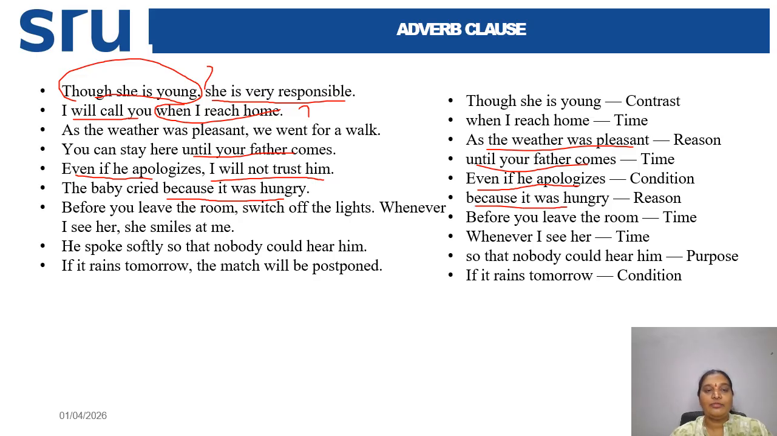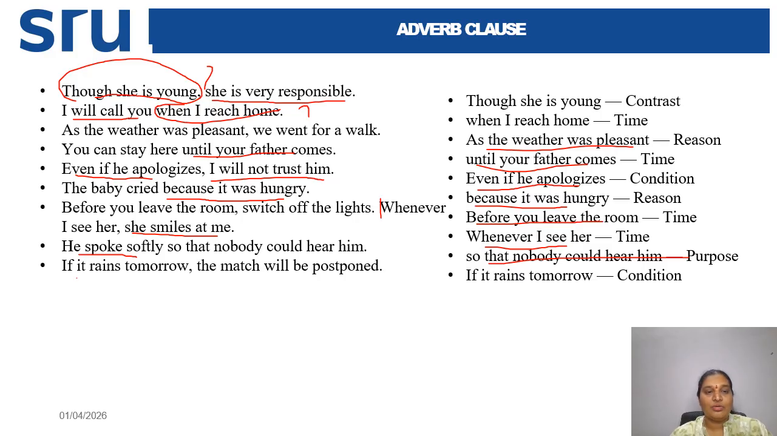And next one is "Before you leave the room, switch off the lights." So here, "before you leave the room". And next sentence is "Whenever I see her, she smiles at me." So "she smiles at me" is complete sense. But here, if you can see, "whenever I see her" is saying about time. And next one is "He spoke softly so that nobody could hear him." "So that nobody could hear him" is purpose, and "he spoke softly" is giving complete sense. So you can identify this is a dependent clause and it is an adverb clause.